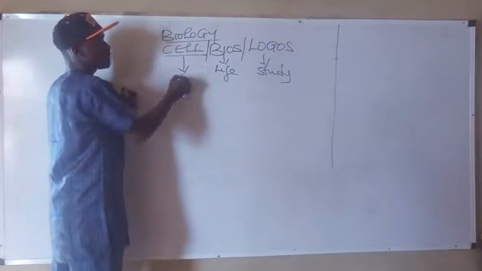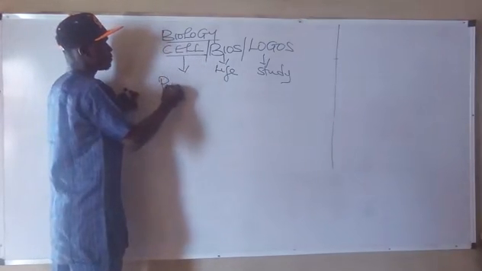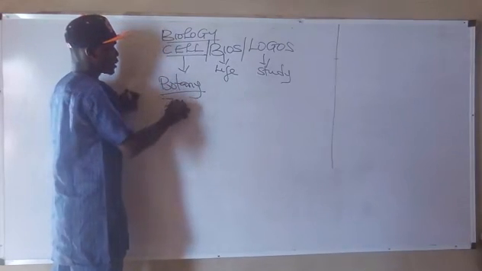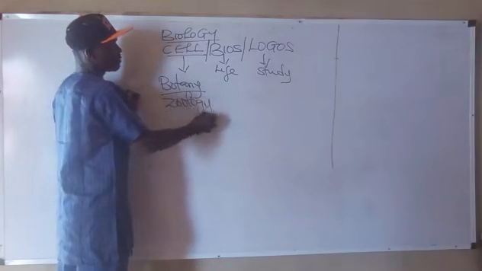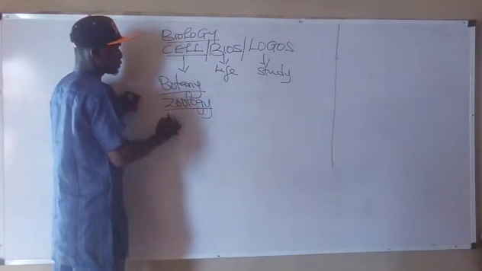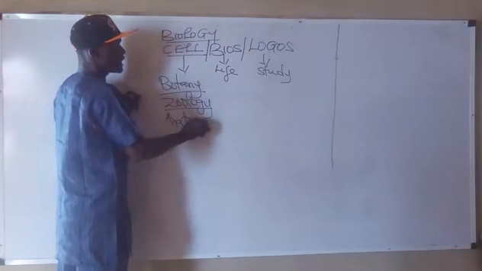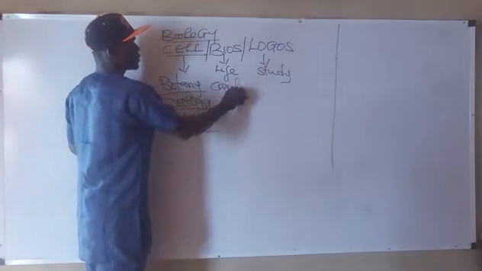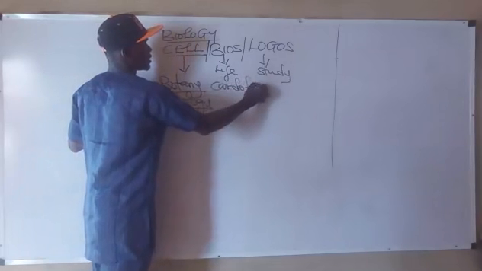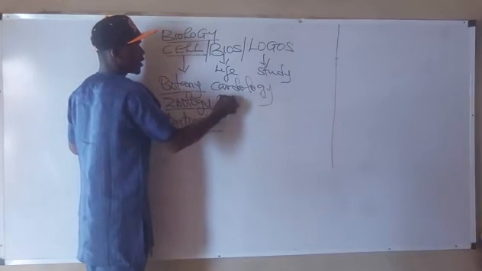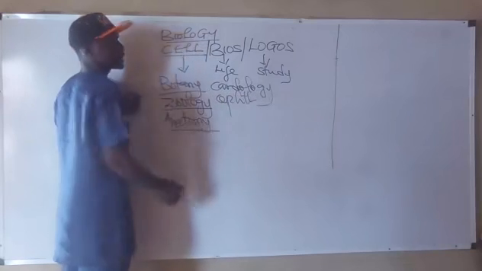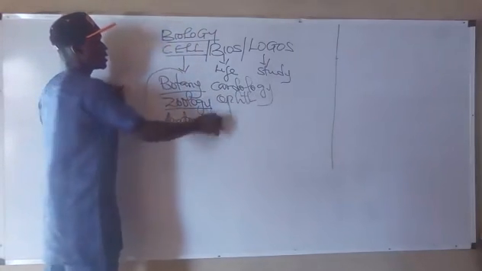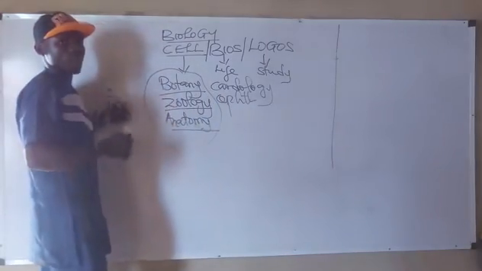So in biology we have different branches. We have botany, meaning the study of plants, then zoology, the study of animals, anatomy, the study of the internal structures of an organism. We now have cardiology, the study of the heart, ophthalmology, the study of the eye, so on and so forth. However, these are the three major branches of biology, alright?